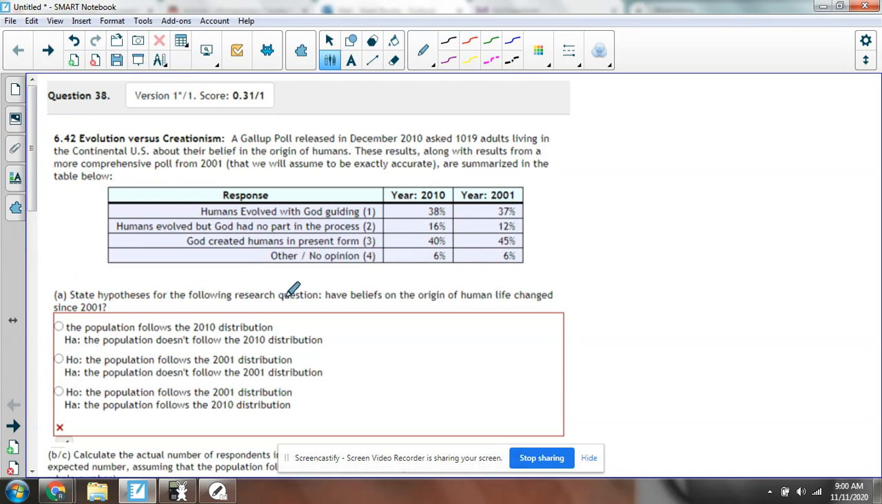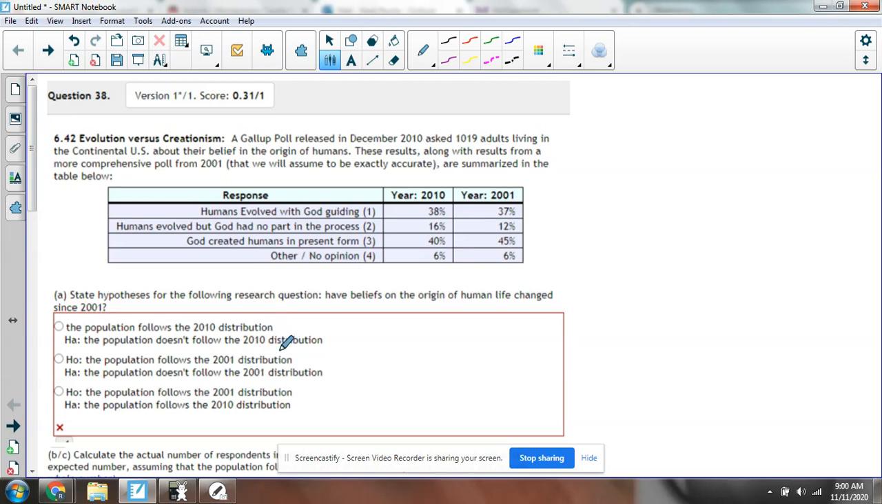It says state the hypotheses for the following research question. Have beliefs on the origin of human life changed since 2001? So we're not saying that 2010 is correct. We're just saying, have they changed since then? So the null is going to be that they haven't changed, that the population follows the 2001 distribution.